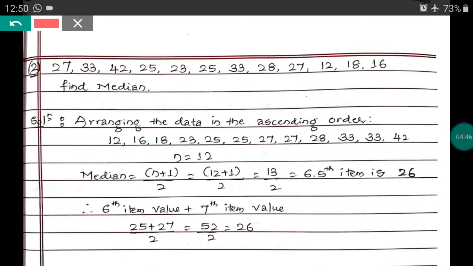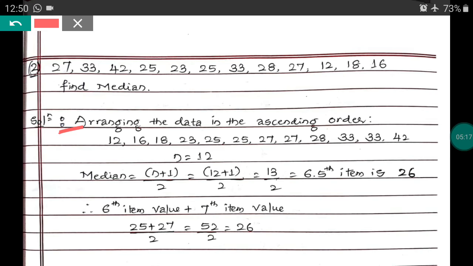Next, the second problem: find the median of 27, 33, 42, 25, 23, 25, 33, 30, 28, 27, 12, 18, 16. Here the values are jumbled, so you should write down the data in ascending order. Some data is higher and some is lower, so first arrange the data in ascending order, from lower to higher.